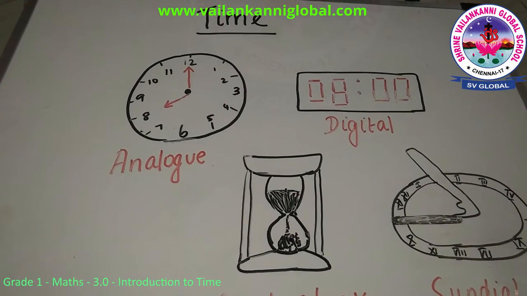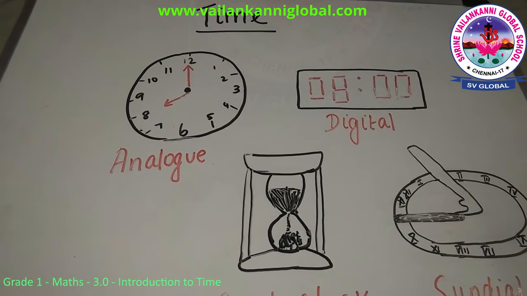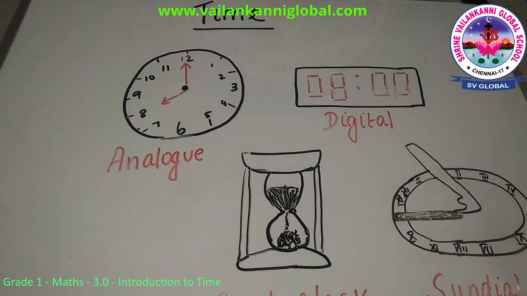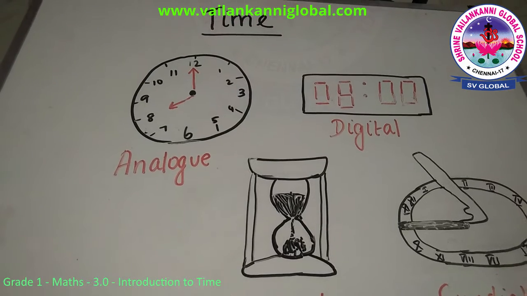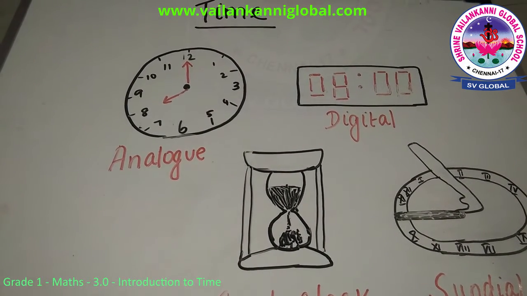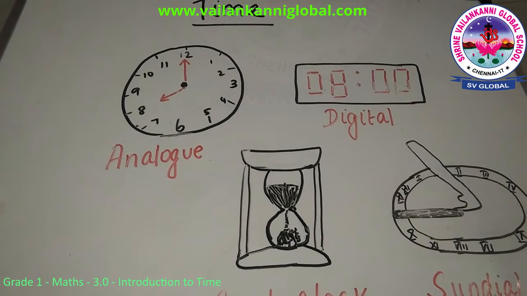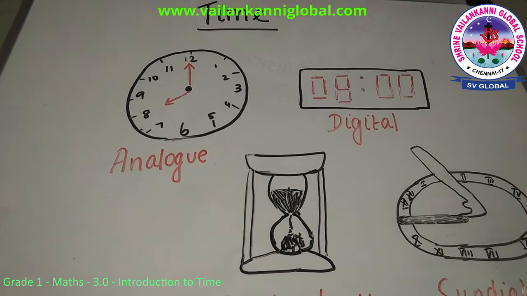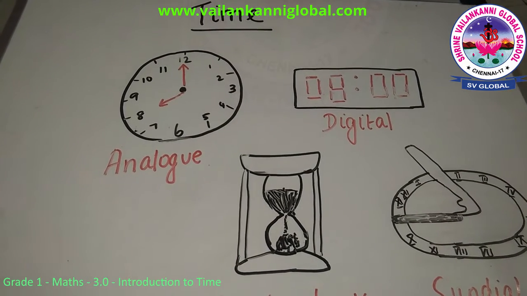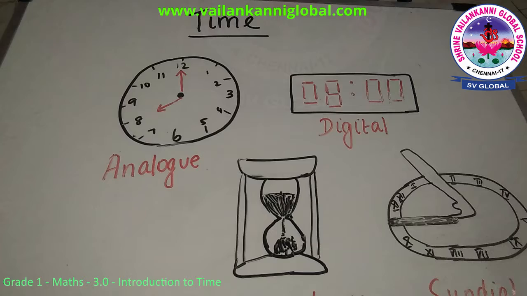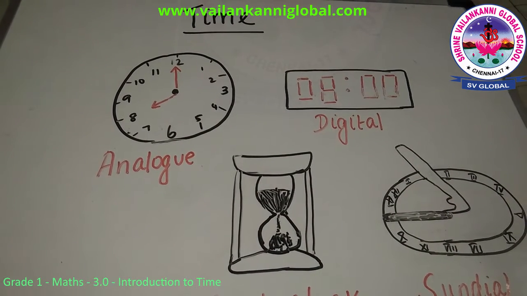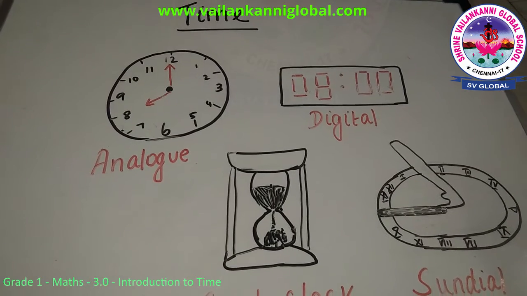So you have to be there at 4 o'clock and you cannot go the next day at 4 o'clock. Same way, it is very important for you to be on time when you catch your bus or your train or your flights. You cannot delay over there. So time is really important and it's very precious because we cannot get it back. So we are going to learn some of the different times that were used in olden days as well as these days.